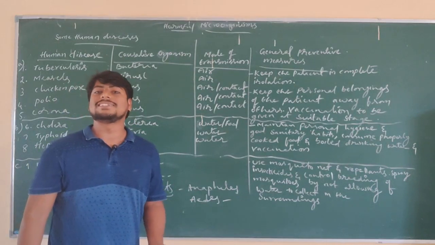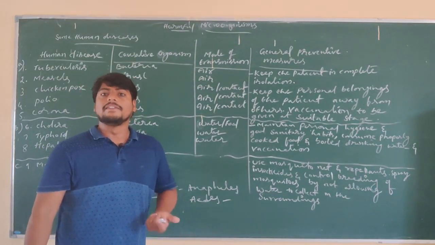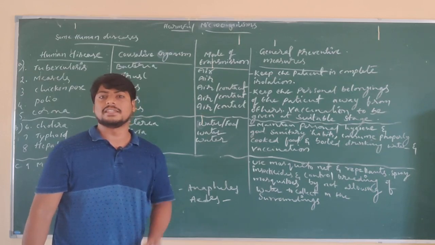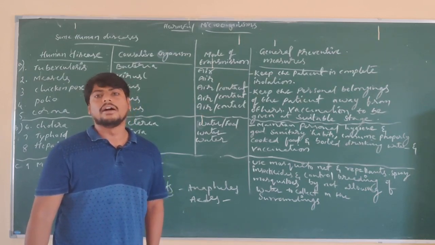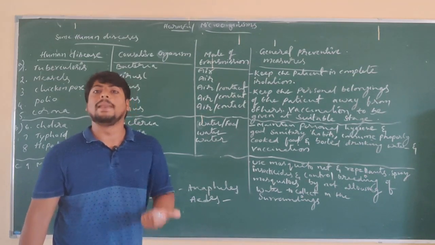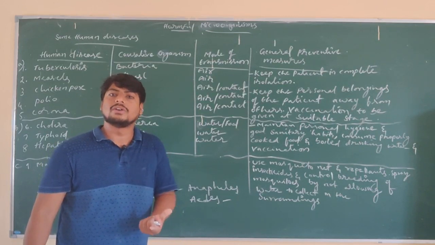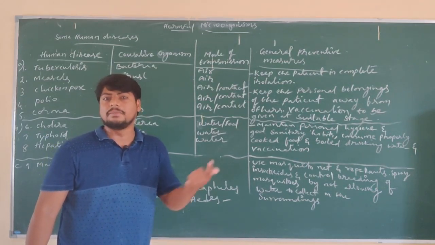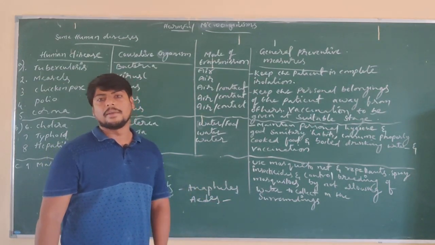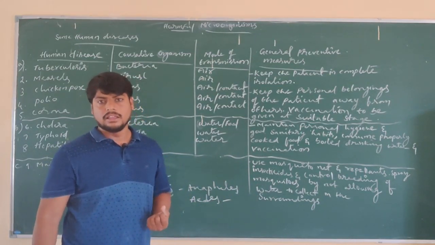Through animals also, disease can transfer. Rabies: if a dog bites, what is happening here? Rabies is the disease that is caused. That is also a dog, an animal causing disease. A rat also causes plague. In this way we can see that animals are also causing the transfer of disease from one person to another person, and the healthy person is affected.